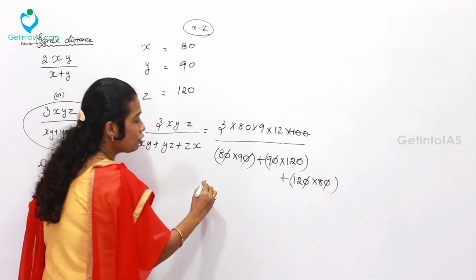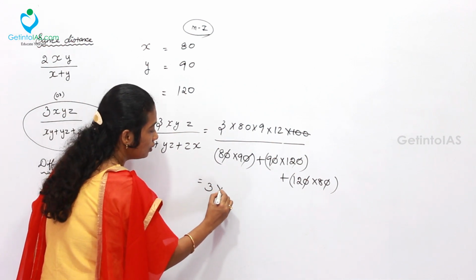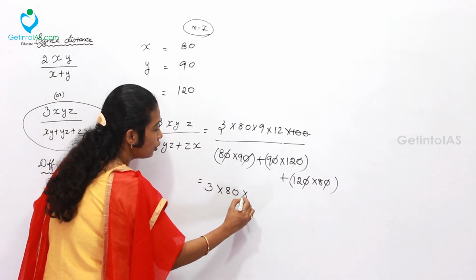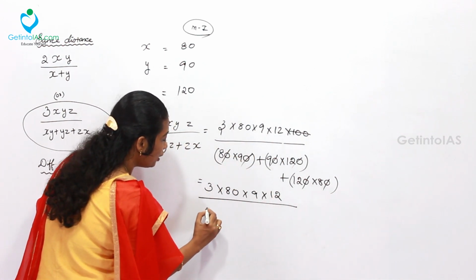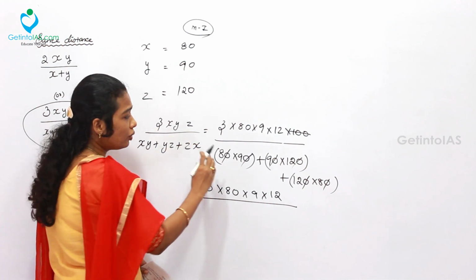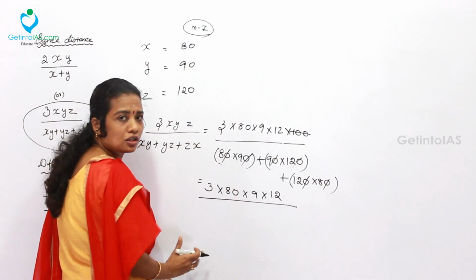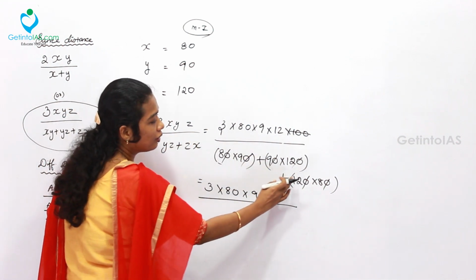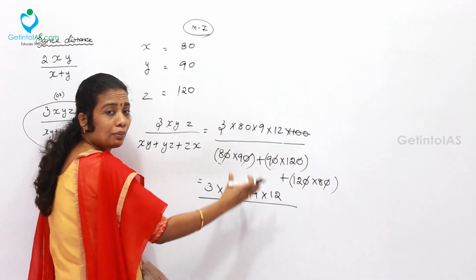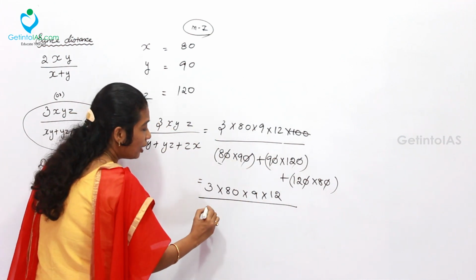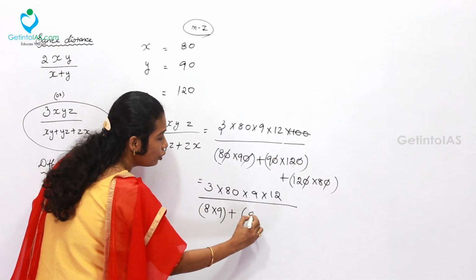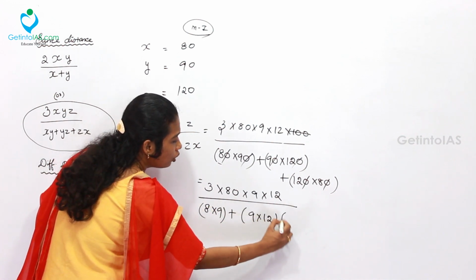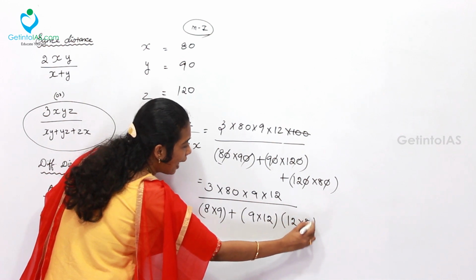Afterwards, one more step to go. 3 into 80 into 9 into 12 on the numerator. In the denominator, 8 into 9. If you want, you can directly multiply the values: 8 into 9, 72. 9 into 12, 108. 12 into 8. Like that you can multiply and get the values, but here I am not going to do that. I am going to show you how to do these things without doing unnecessary multiplications.